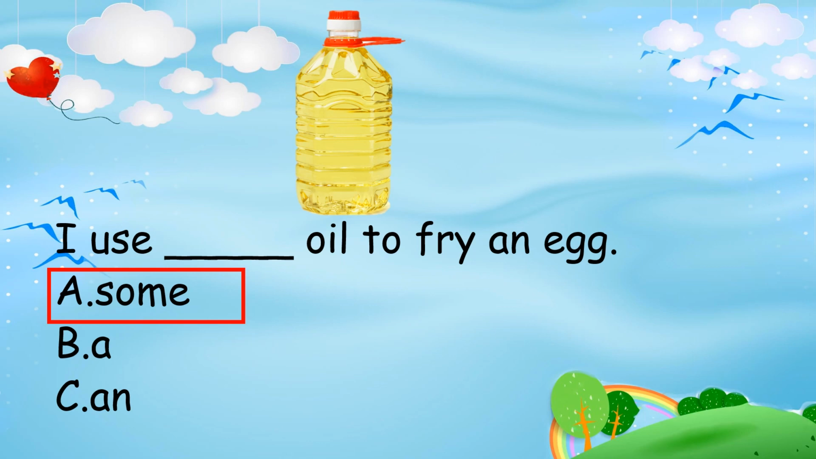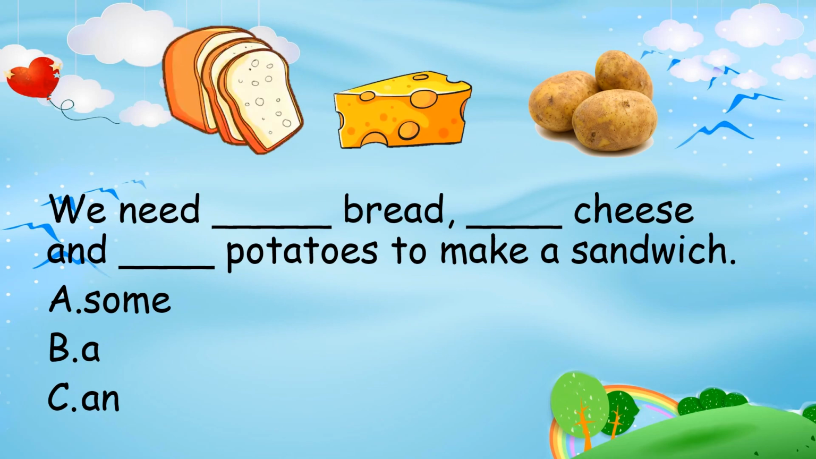Last question. We need bread, cheese, and potatoes to make a sandwich. The answer is A, some. Again, we use some to describe food that we cannot count and the food that we can count, but it is more than one.